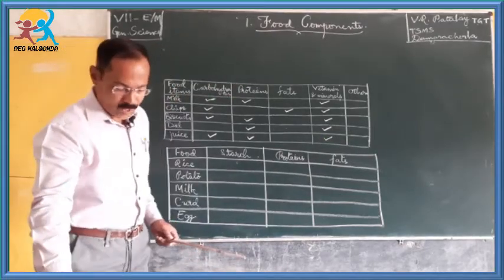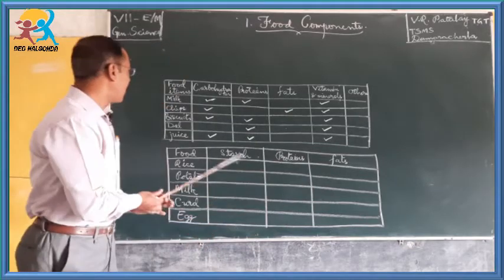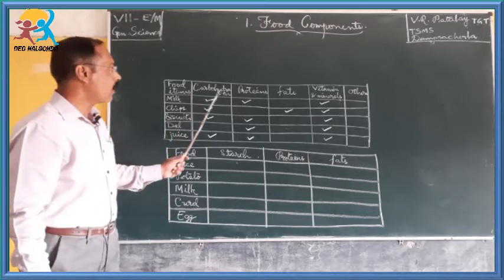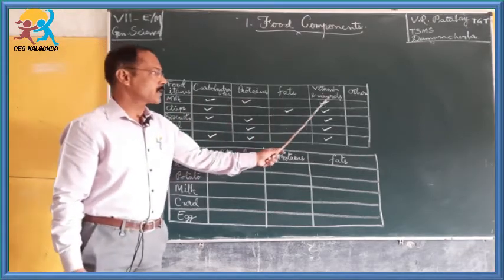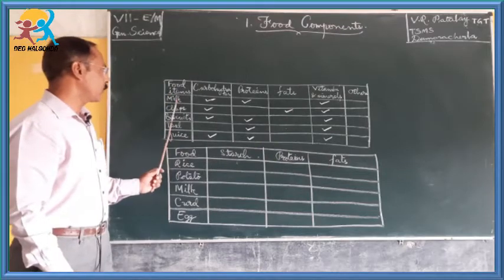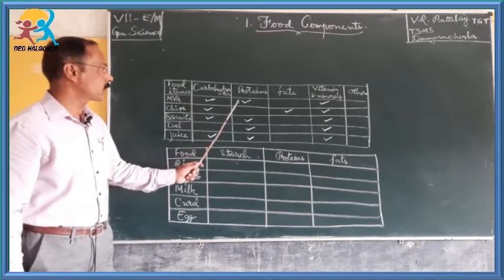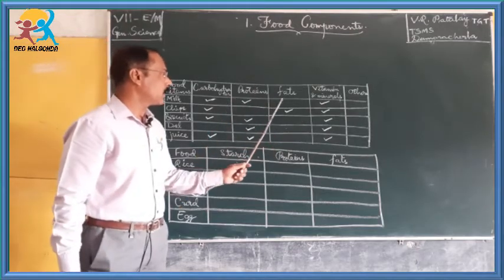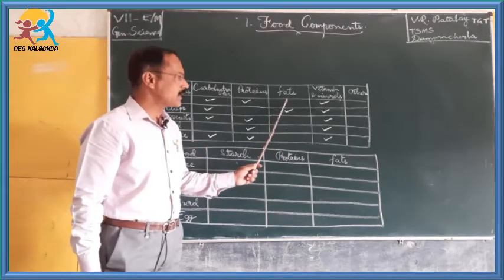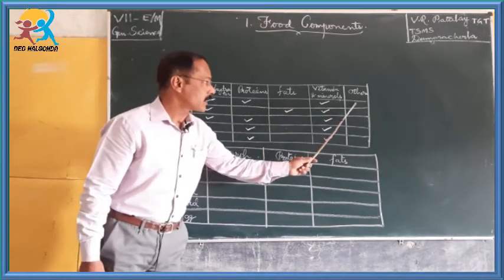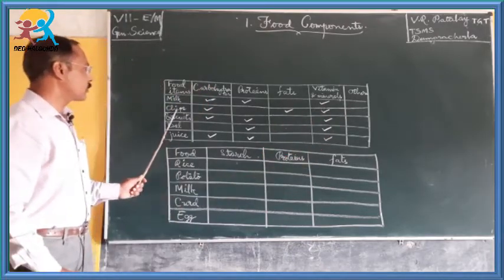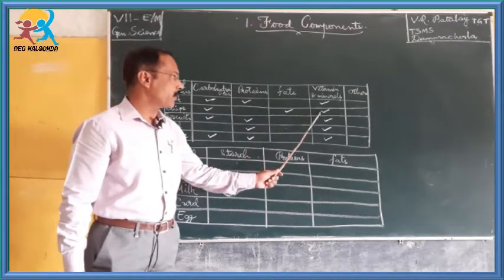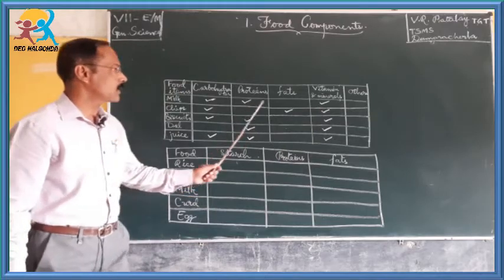So, by this we have concluded that every food item does not contain all kinds of food components, isn't it? Milk contains carbohydrates, proteins, and vitamins and minerals, with only a little fat. Chips contain carbohydrates, fats, vitamins and minerals, but not proteins.